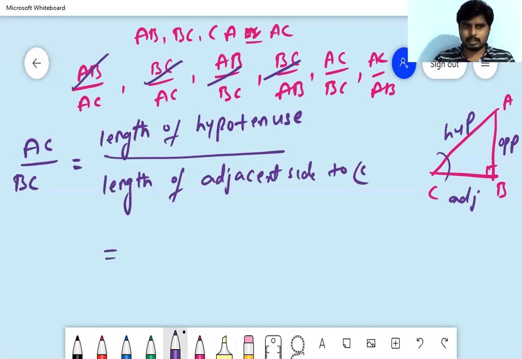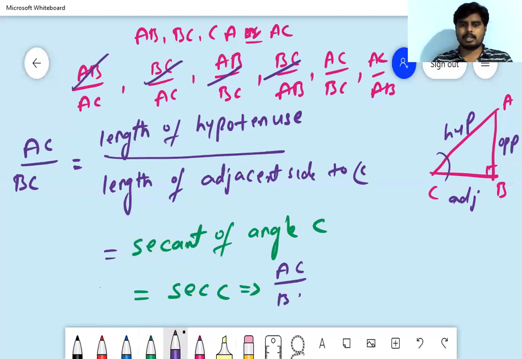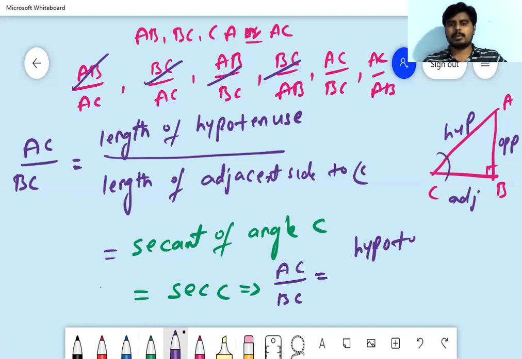So by the sides I'm giving the name. This ratio is known as, I'm giving one more name, secant of angle C. This we can write in short form sec C, or secant C we call. Secant C is nothing but, what is that ratio? With respect to C, AC by BC, that we can write in the short form hypotenuse by adjacent side. Okay, is it clear?